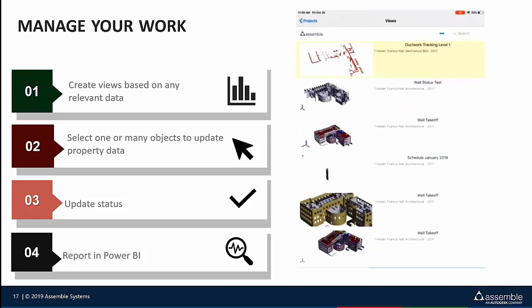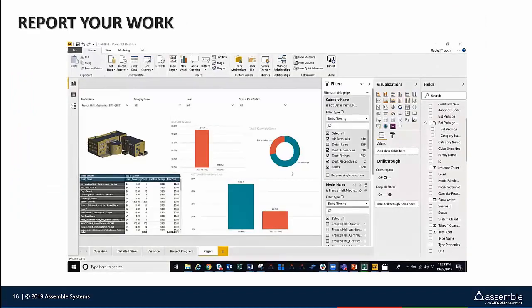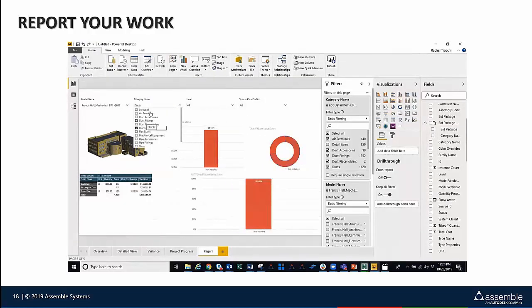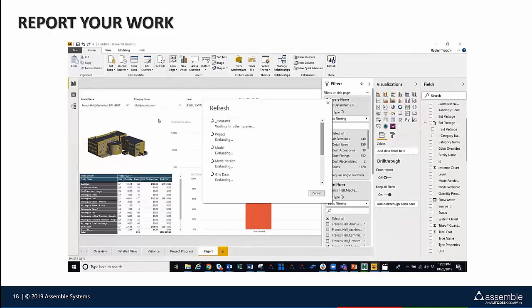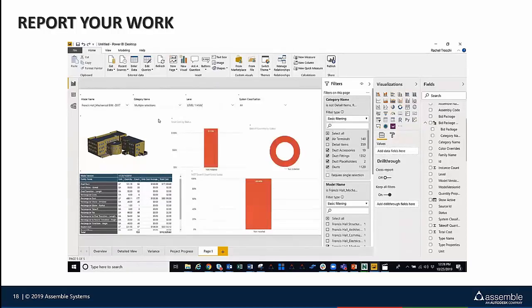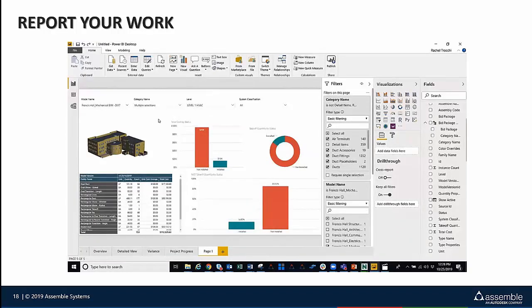And then because we are a cloud-based platform, once you create this status update right out in the field, everyone can jump back in and see all of this data reported out here within Power BI. So in this Power BI dashboard, we're filtering right down to our ductwork on our level 1. And then with just one click of a button here, we can hit refresh and have all of that up-to-date information. So everybody from owners to project executives to PMs to supers can have access to all of this information right over here in Power BI.